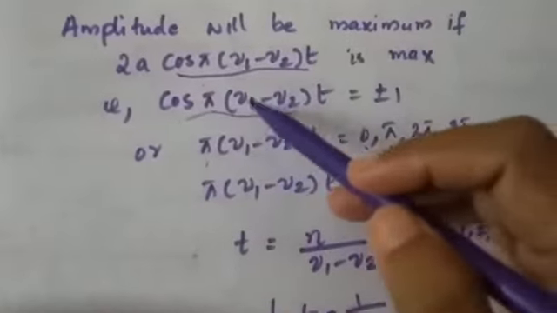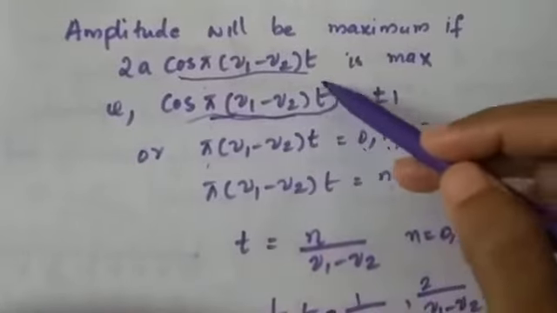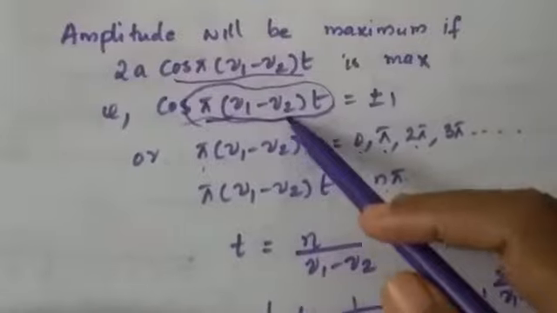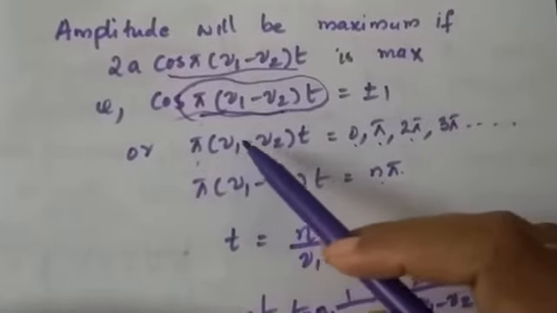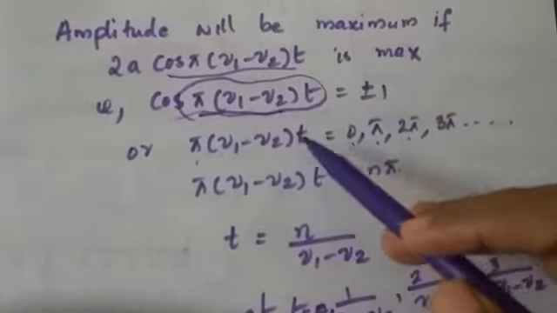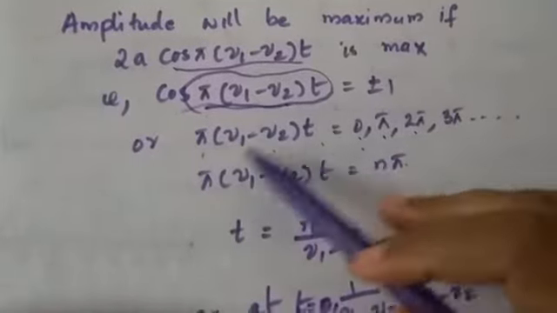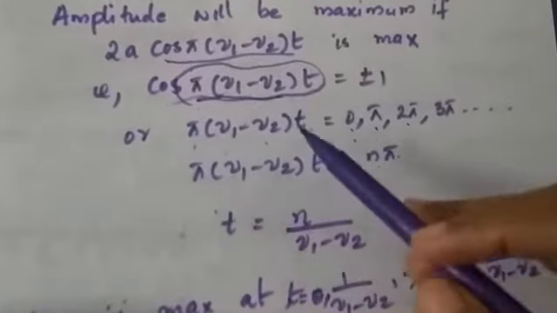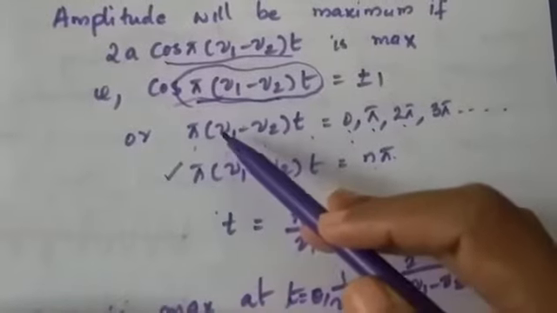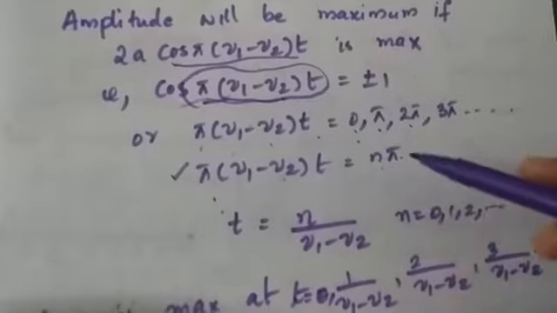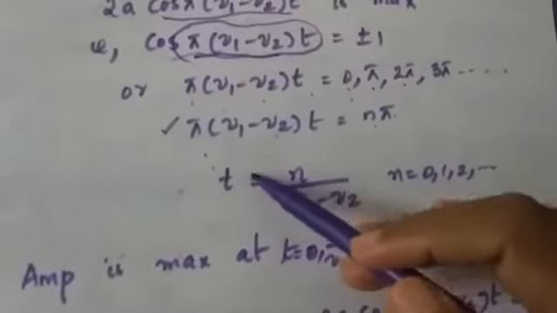So here the angular part, theta, is pi into (nu 1 minus nu 2) t. When pi (nu 1 minus nu 2) t equals 0, pi, 2 pi or 3 pi, you will get the maximum value for cos. So generally we can write that when pi (nu 1 minus nu 2) t is equal to n pi, you will get the maximum value.